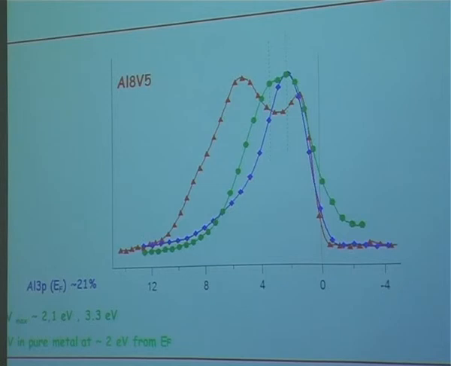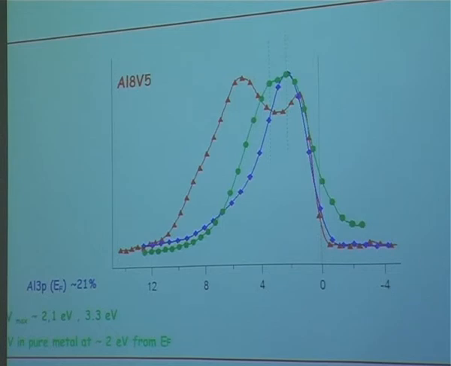So it is like if these states of vanadium were married, one part with aluminum 3P, one part with aluminum 3S. There is a disconnection. They interact in a different way according to the energy they are from the Fermi level.